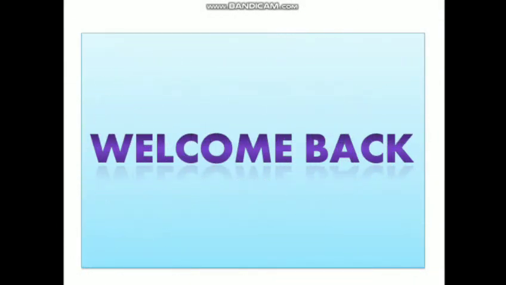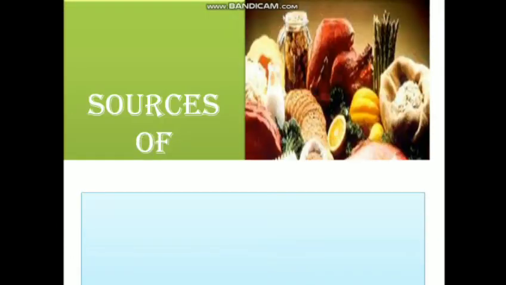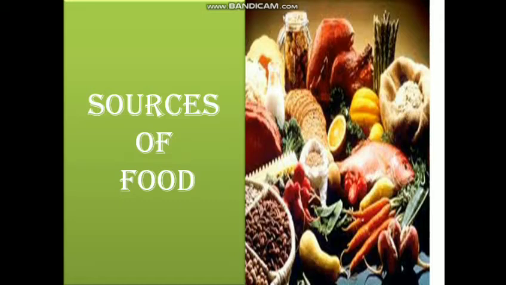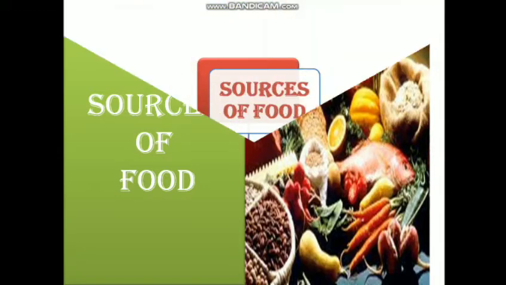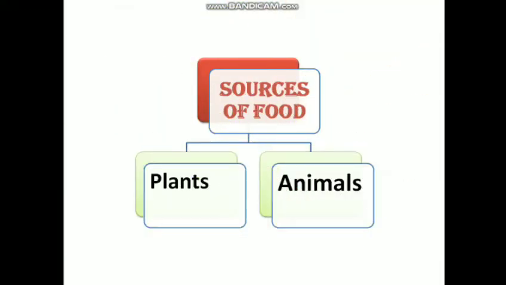Welcome, my lovely students. So, my dear students, if I talk about this topic, sources of food means the place or the living organism from which we are obtaining our food. For example, the two main sources that we will discuss here are plants and animals. That means we will discuss plant sources and animal sources.